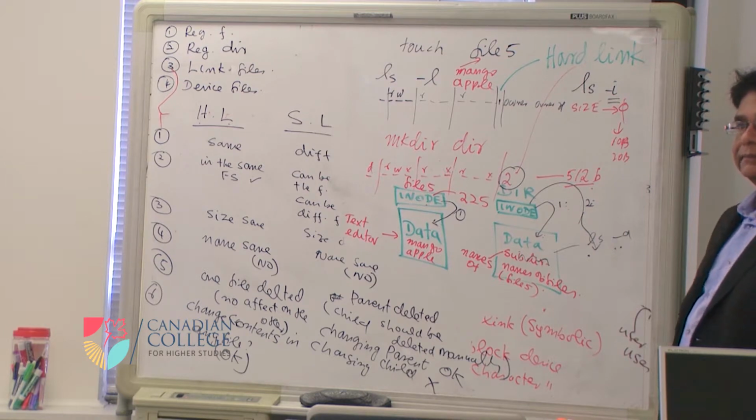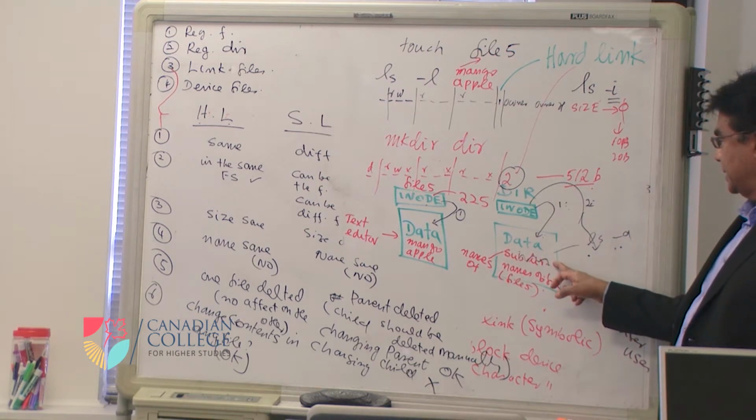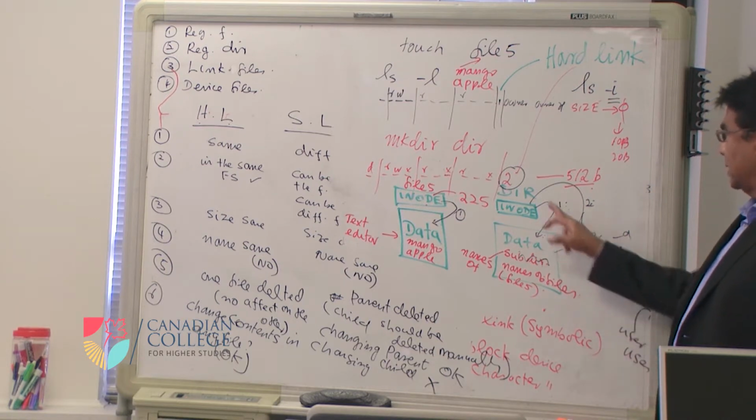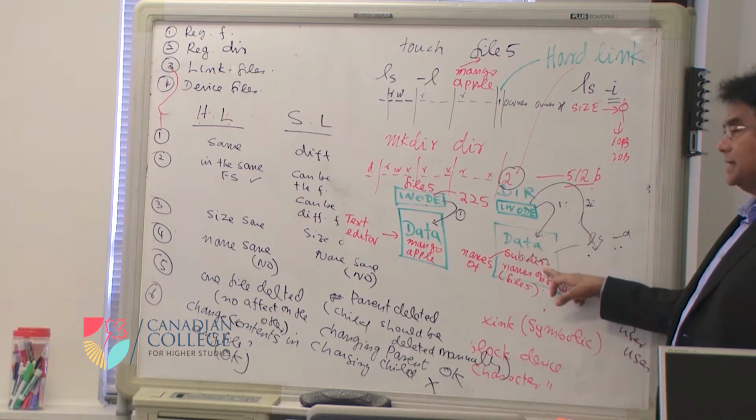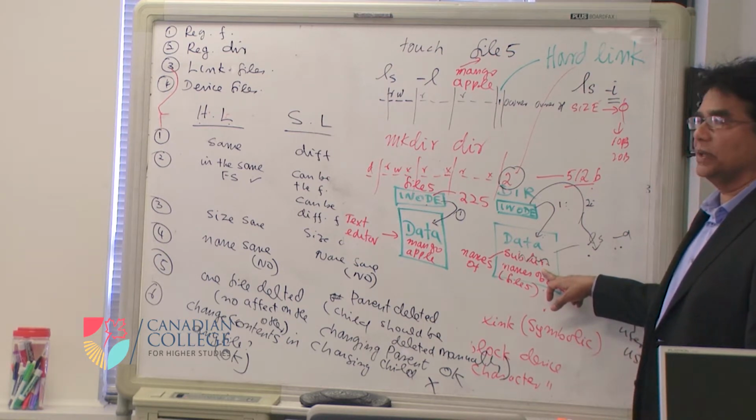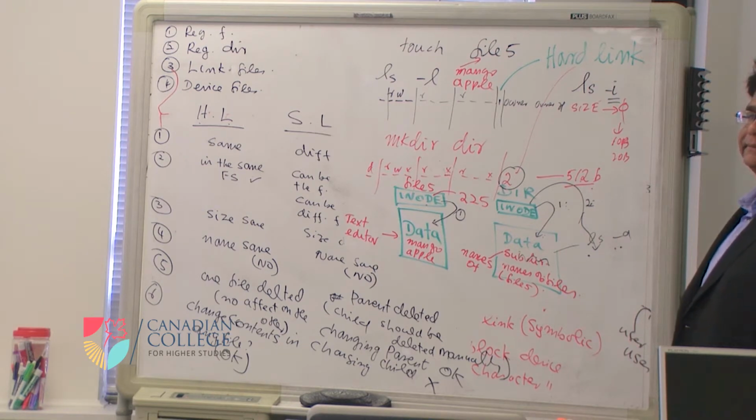If we increase the file, will it affect the link count? No, it won't increase. Only subdirectories will increase it. So if I put 3 other subdirectories here, apart from this, what will be the link count? I have 2 already. So if I create another 3 brand new subdirectories, 3 plus 2 is 5.